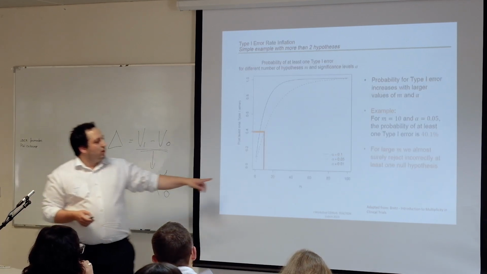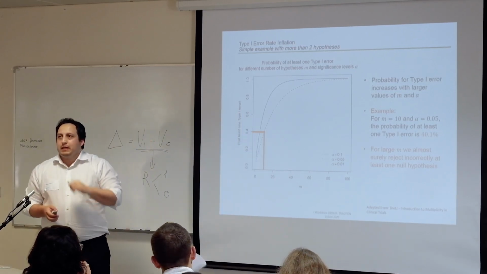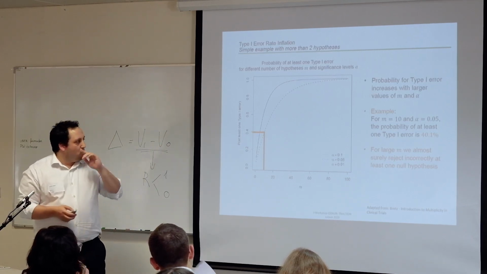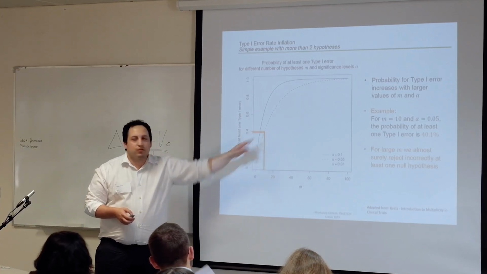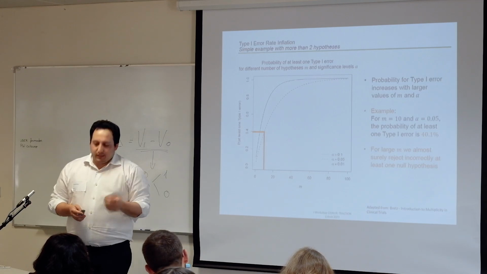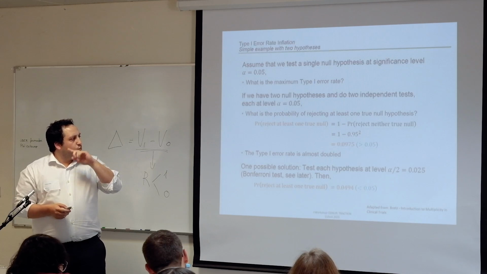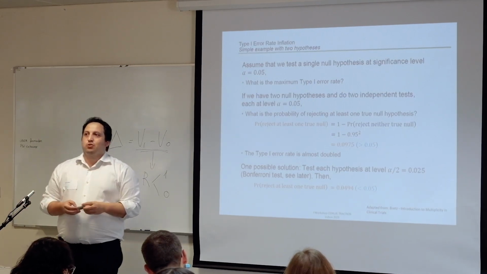If we go for more endpoints, we can increase the error until almost 1. Not 1, but almost 1. And for example, if we have 10 endpoints, we have about 40% of error probability. So it's a lot. And for that, we have some methods in statistics to correct it.